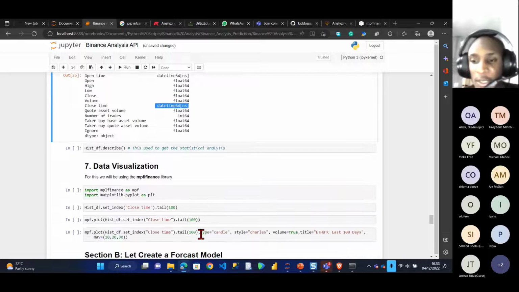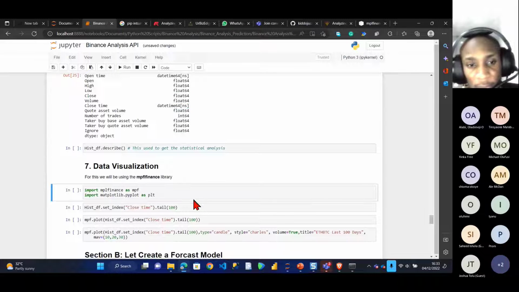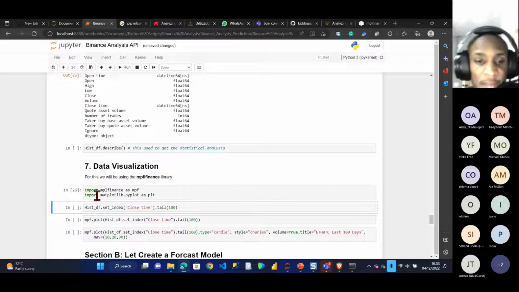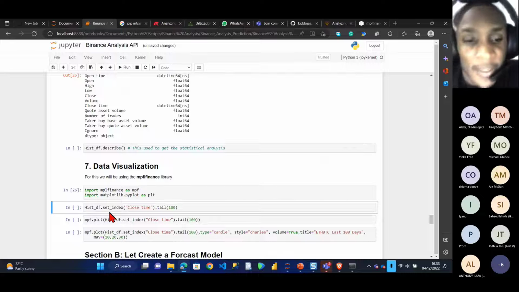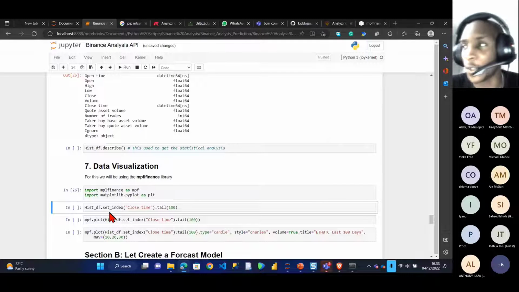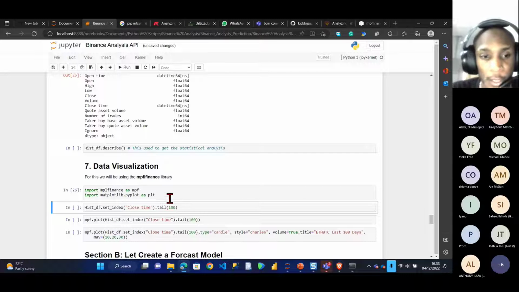So let's now do the data visualization step. If I run this, for the data visualization I'll be using two libraries, Matplotlib and the MPL Finance library. Remember, I told you the MPL Finance library is used for financial visualization and analysis. It's very, very good for that.